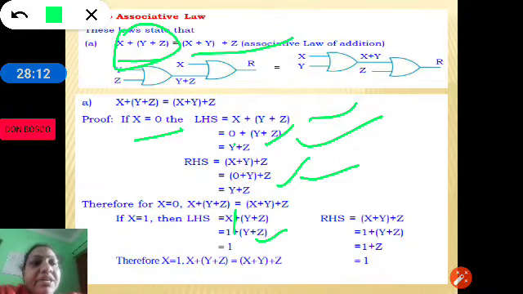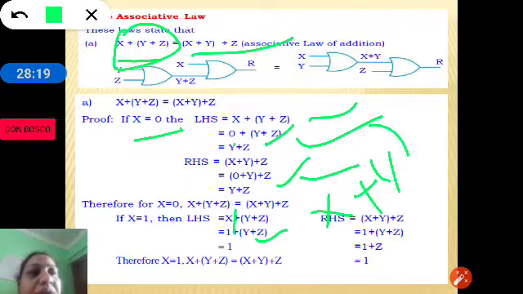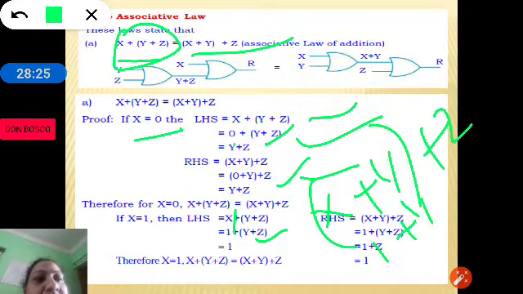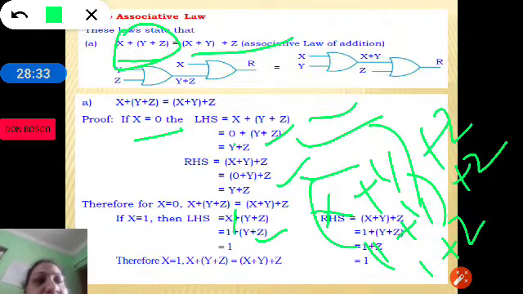So similarly x plus y plus z, x is 1. 1 plus y plus z. 1 plus y is 1 plus z. Again 1 plus z is 1.